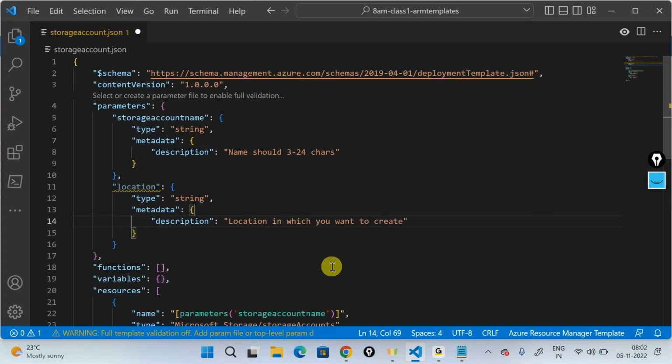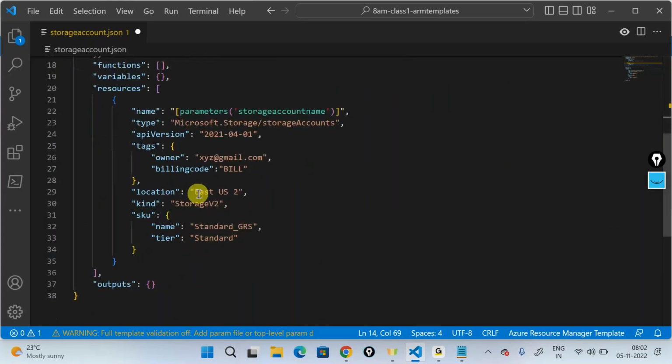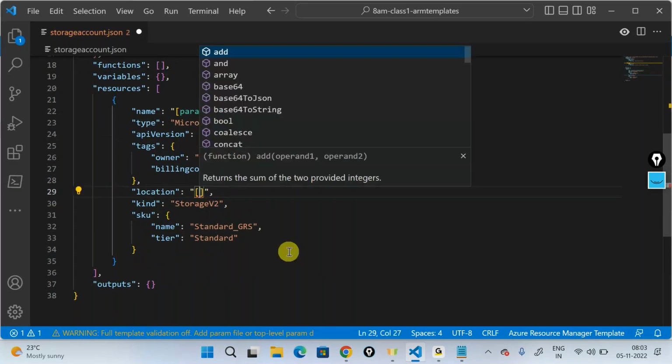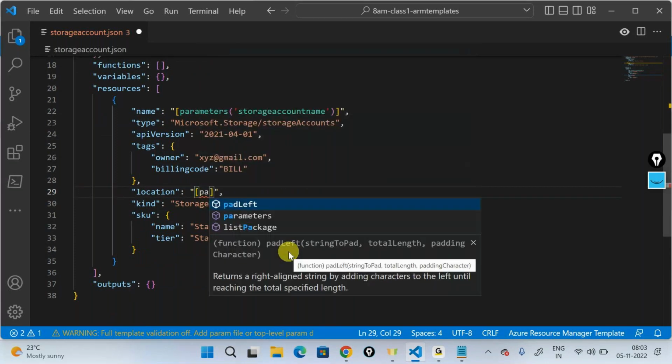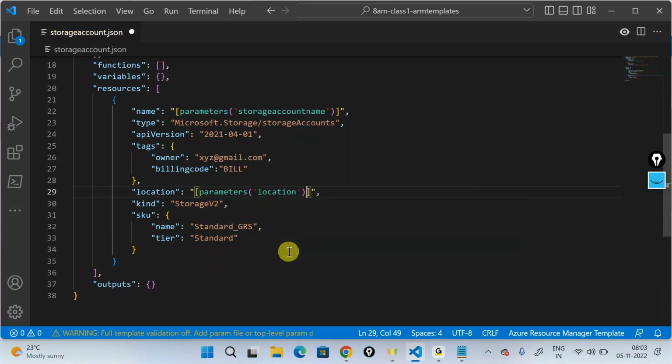Scroll down, and in place of location, I'll remove this. Parameters, location. This is how I can call it. We can also use, good question, dot, right? Parameters dot location?